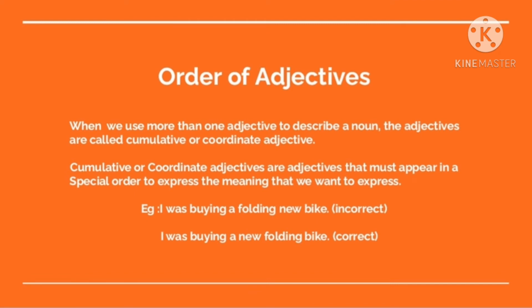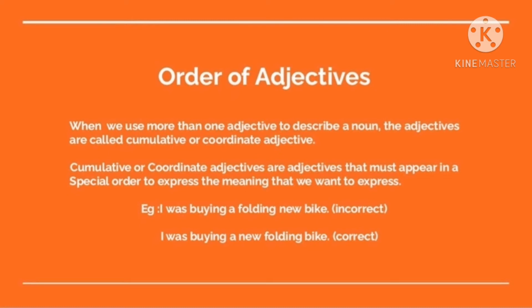Now let's move to the second topic to be covered in this video, and that is order of adjectives. When we use more than one adjective to describe a noun, the adjectives are called cumulative or coordinate adjectives. Cumulative or coordinate adjectives are adjectives that must appear in a special order to express the meaning that we want to express. Look into the following example.